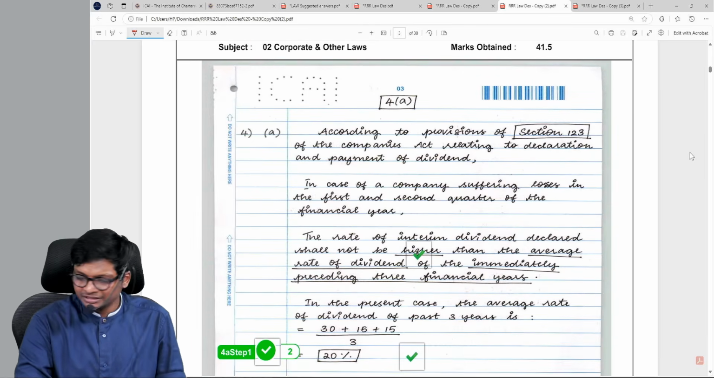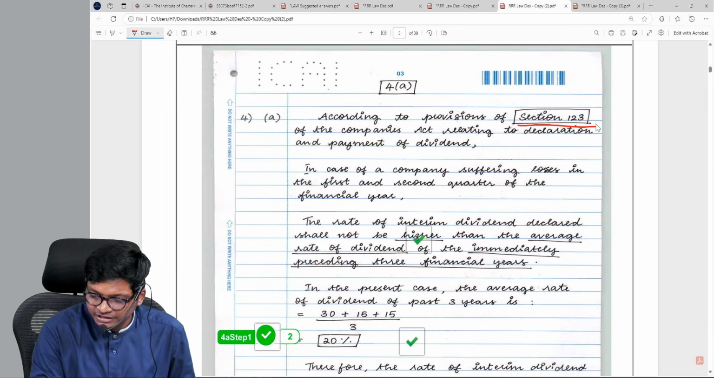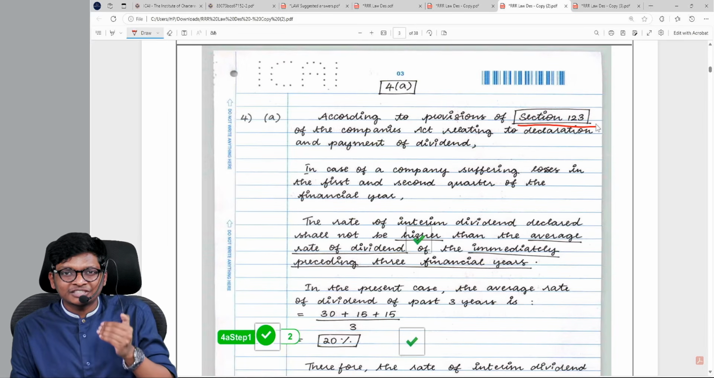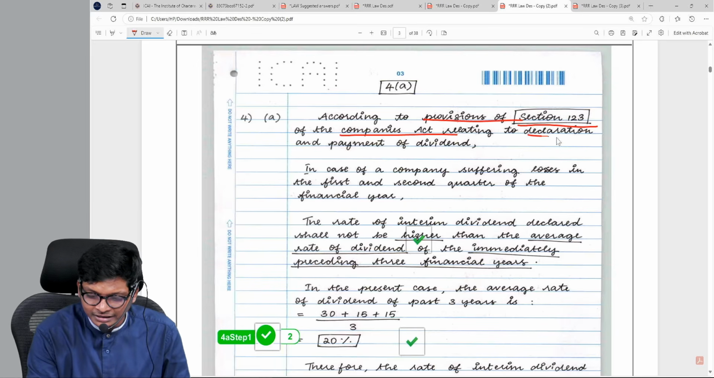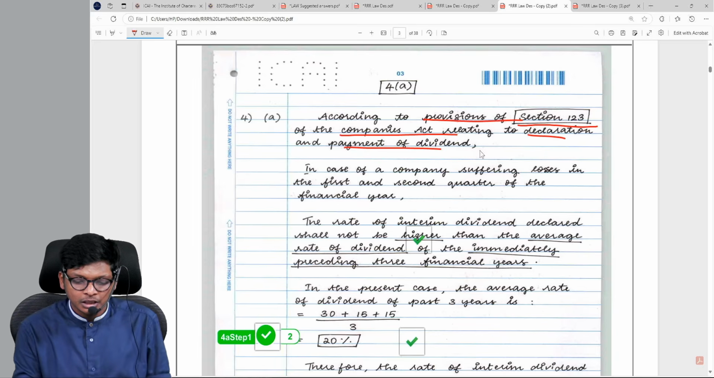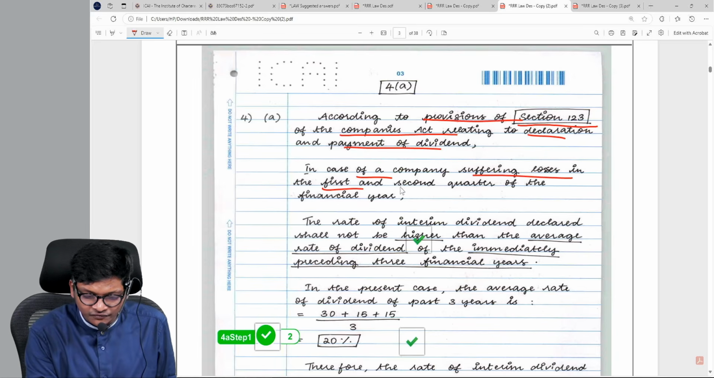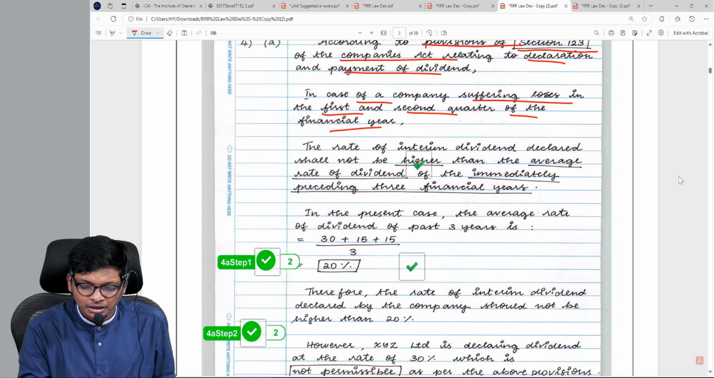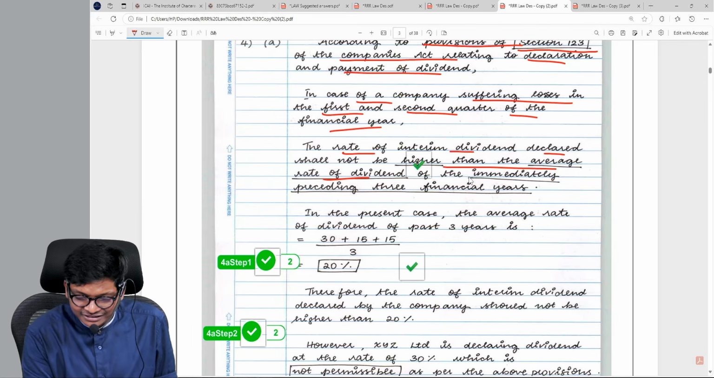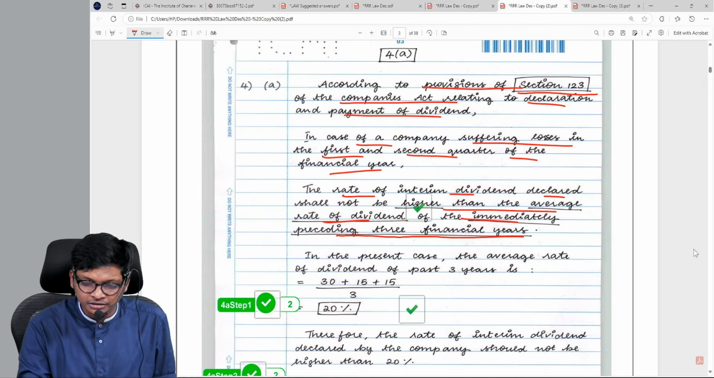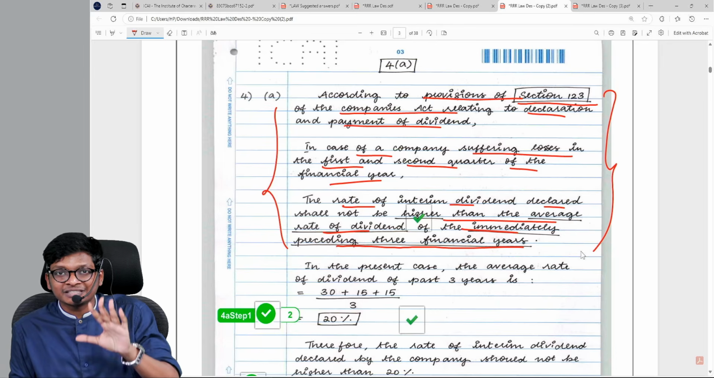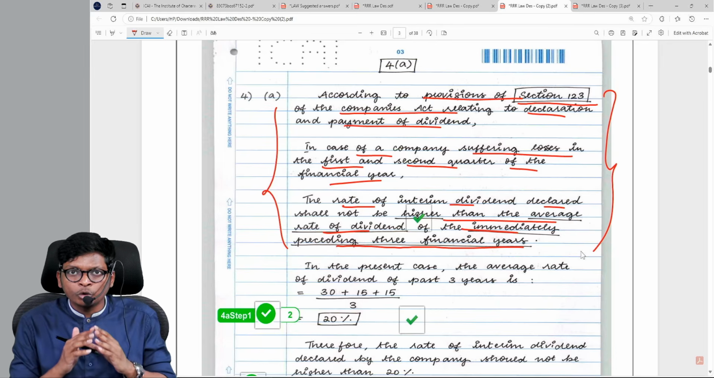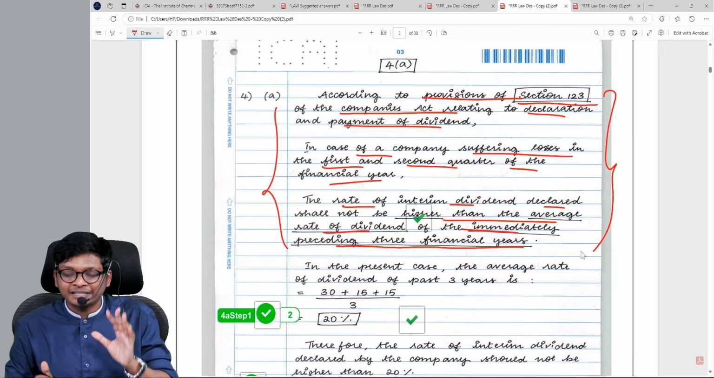Okay. So what she's writing, first she is giving reference to the section. Even though interim dividend is 123 subsection 3 and 4, she's only referring to the main section. According to provisions of section 123 relating to payment of dividend, in case a company suffering loss in the first and second quarter of the financial year, then the rate of interim dividend declared shall not be higher than the average rate of the immediately preceding 3 financial years. This is the provision. I promise these are not the words used in the act. She has explained using her own words, but simple English, underlining keywords.